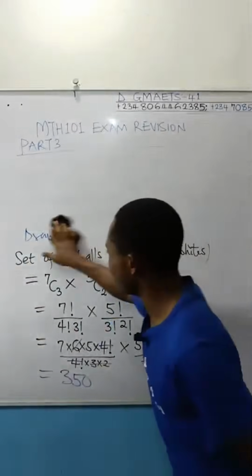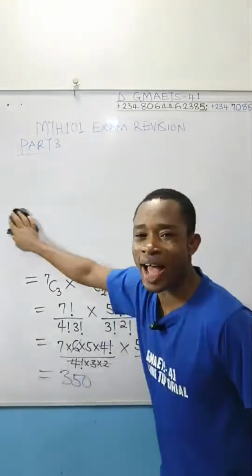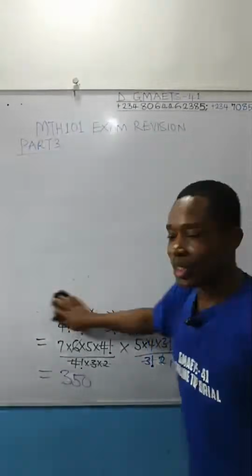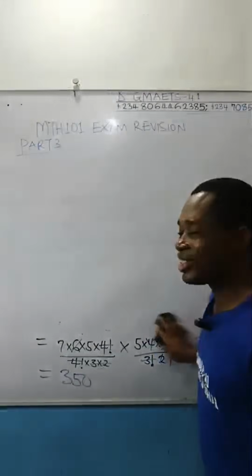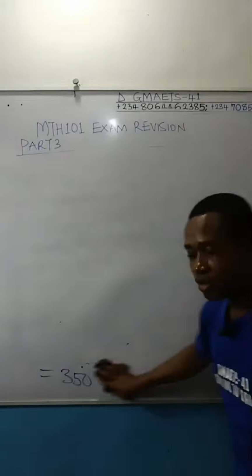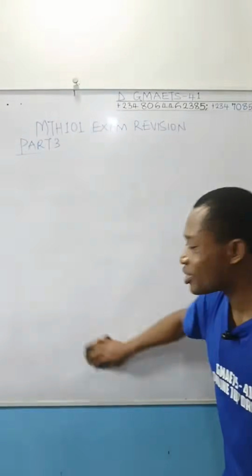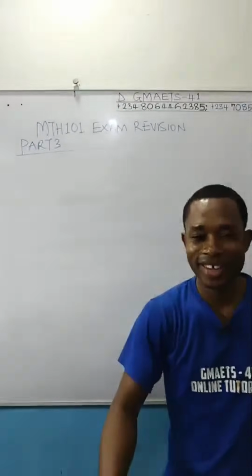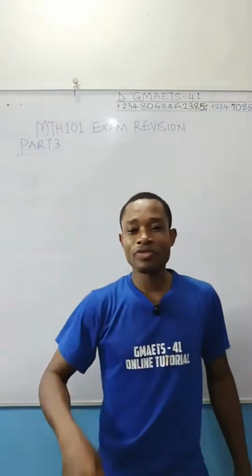Don't be shocked that tomorrow in your exam, your examiner simply asks you, the discriminant of a quadratic equation is given as... simple as that. It's given as b squared minus 4ac.